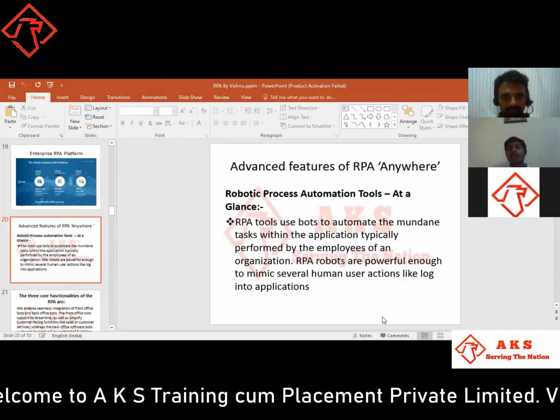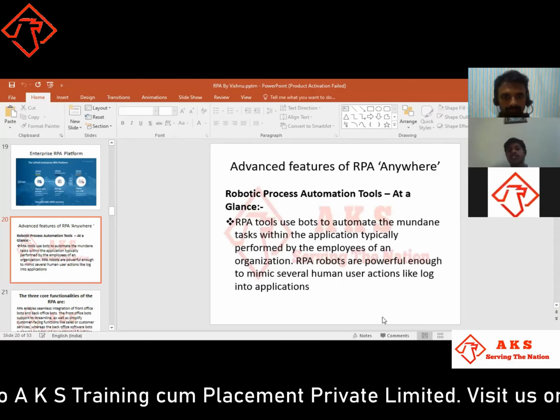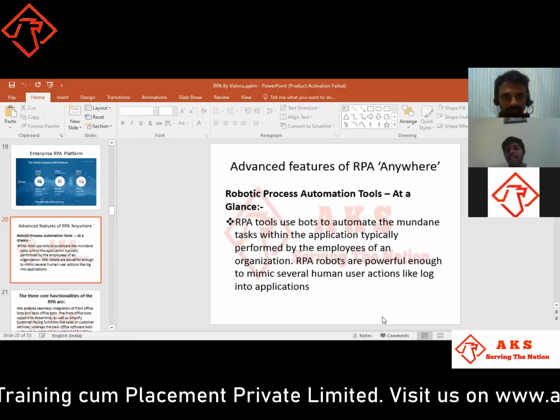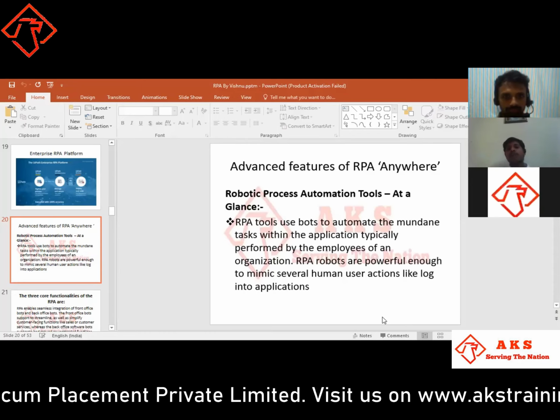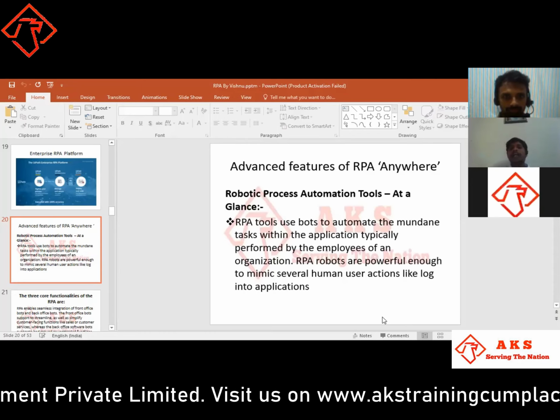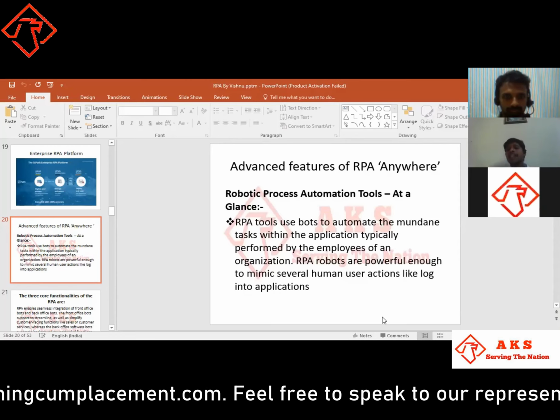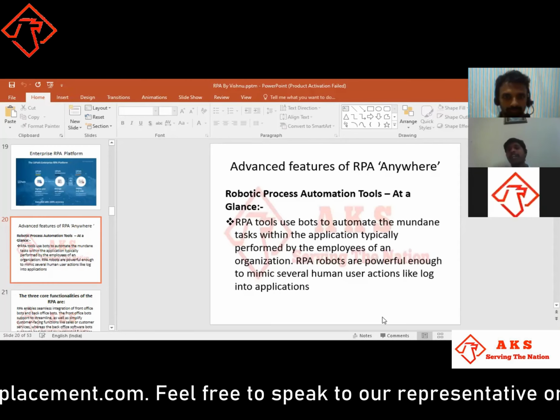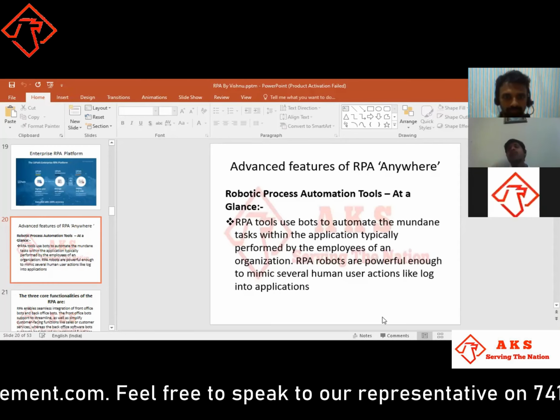That is why we are using advanced tools. We are making our work easy with tools, using bots to automate mundane tasks. I have a bundle of tasks, and I need to clean hundreds of machines. If I use a machine to make my work easy, I can clean 10 machines in 1 day. But if I do it manually, I can't do it in 1 day. I can repair only 1 or 2 machines, or even half a machine, a day.